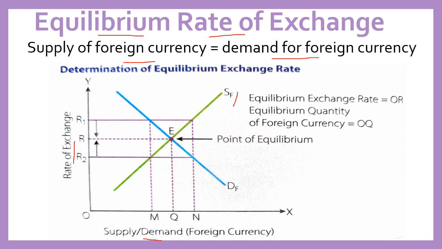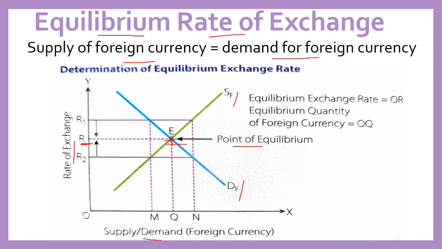If there is a decrease in foreign exchange rate, supply of foreign currency will decrease. This is the demand curve for foreign exchange, which shows an inverse relationship between rate of exchange and demand for foreign currency. If there is an increase in rate of exchange, demand will fall. If there is a decrease in rate of exchange, demand will rise. So the point E shows the point of equilibrium where supply of foreign exchange is equal to demand for foreign exchange at the rate of exchange R.